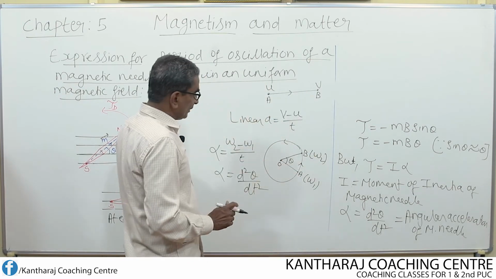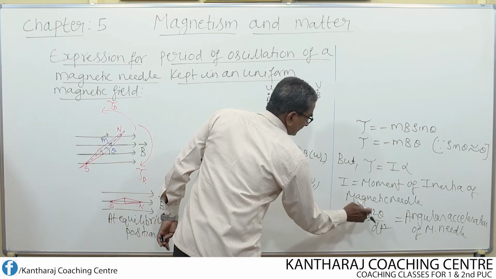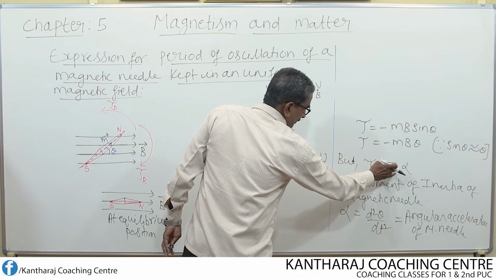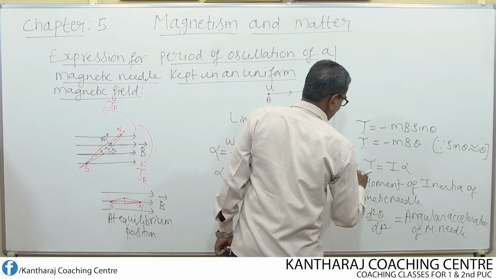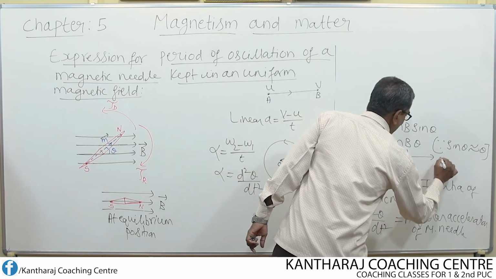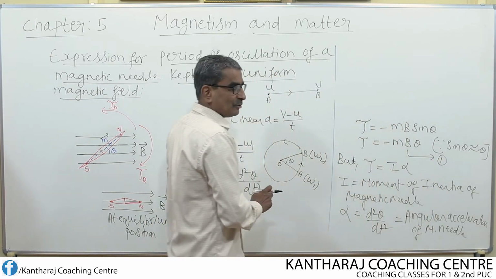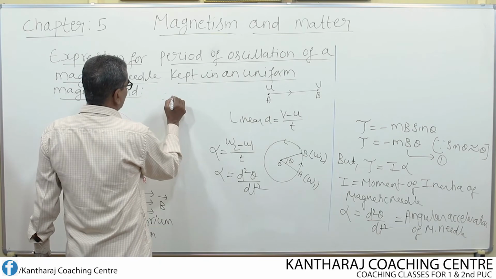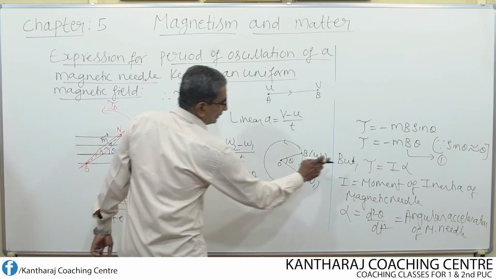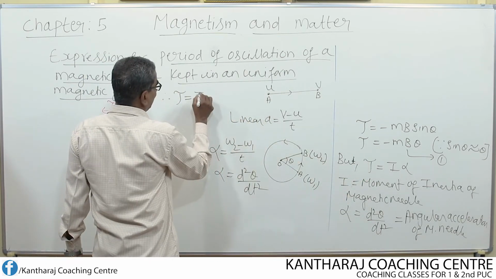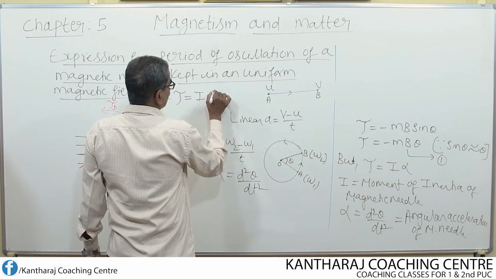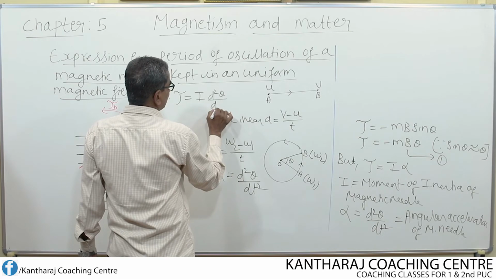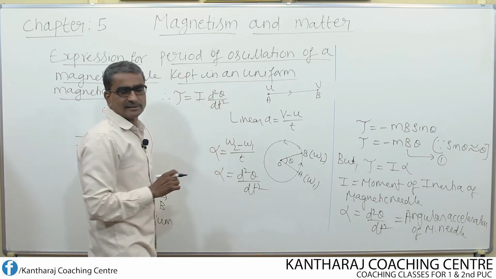Now if I substitute all this into this equation and this into this equation, let us see what happens. First, let us call this equation 1. What happens to this tau now? Therefore tau becomes equal to I into, for alpha what can I substitute? d square theta by dt square.